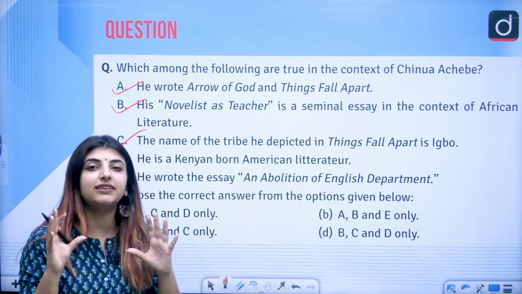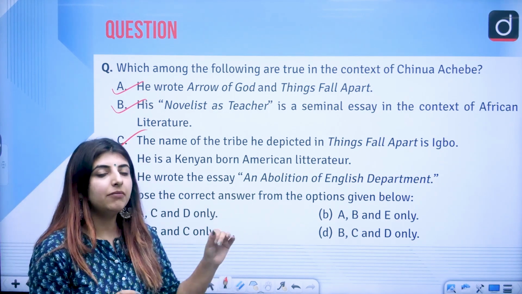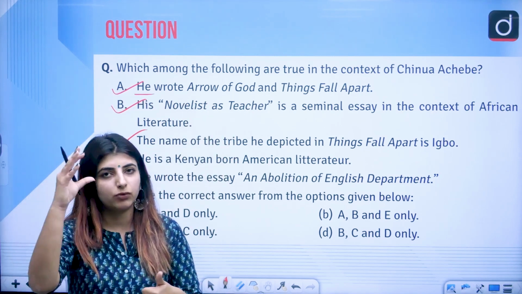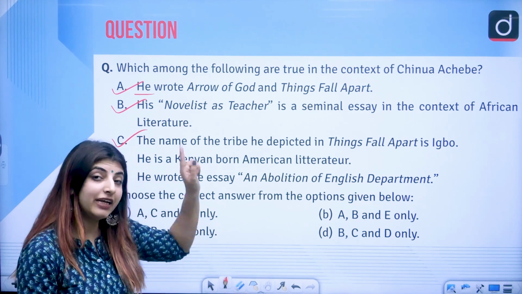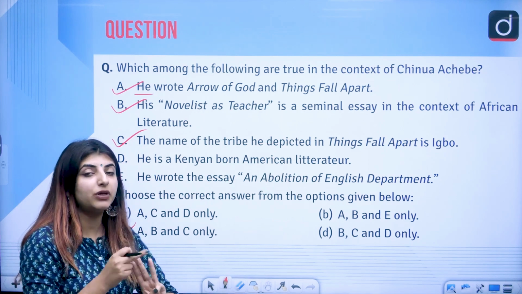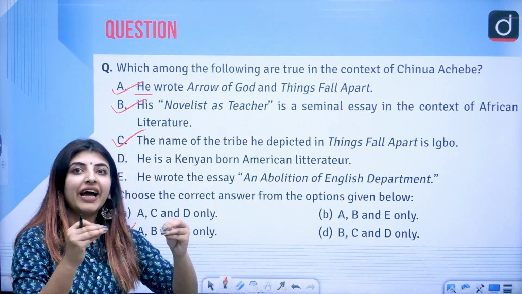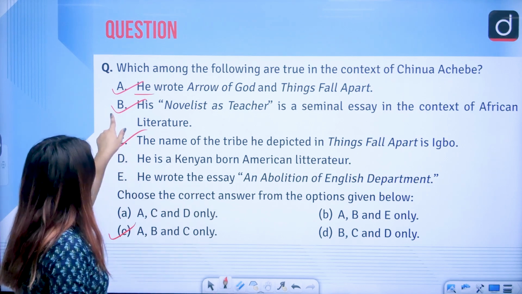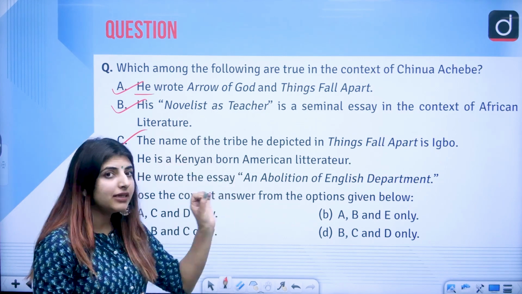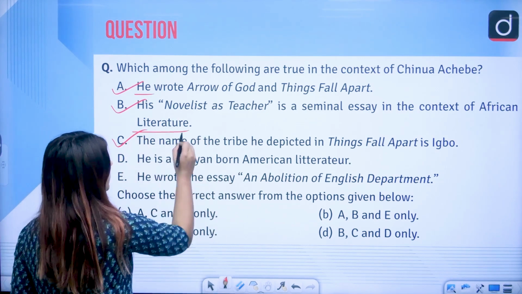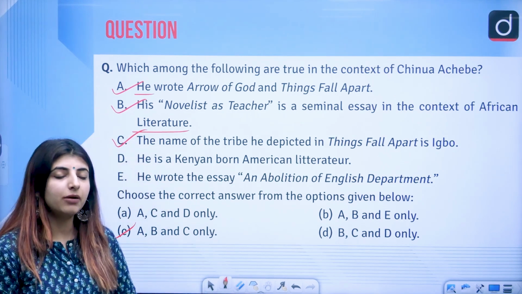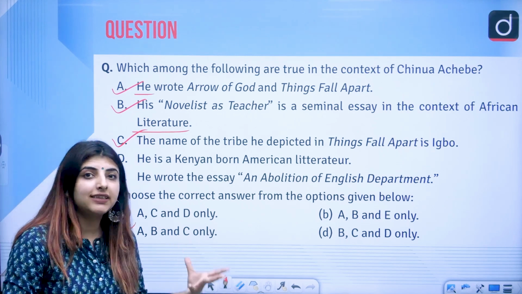These 3 statements are in the context of the writer Chinua Achebe. First, he wrote Arrow of God and Things Fall Apart. We know there was a trilogy, 3 books which were inspired by the lines of certain poems. Second, Novelist as Teacher is a seminal essay in the context of African literature. Yes, that's true, because he was not just writing novels but wrote certain critical essays as well.